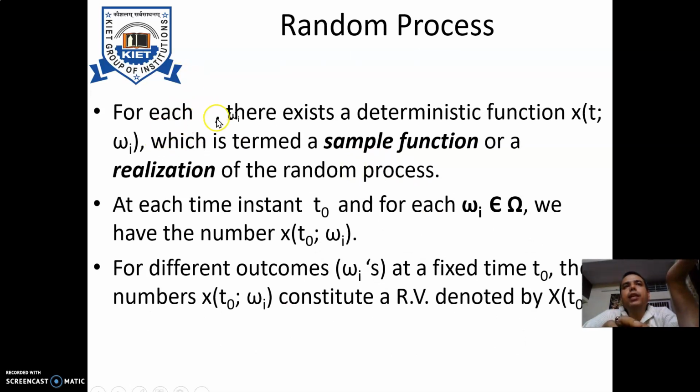So we can say that for each omega i, there exists a deterministic function x(t, omega i), which is termed as a sample function or realization of the random process.